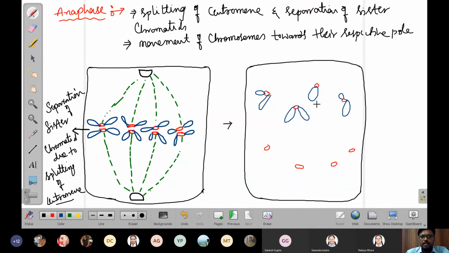If you see here, every chromosome has its own different shape. And we need to take the centriole here.